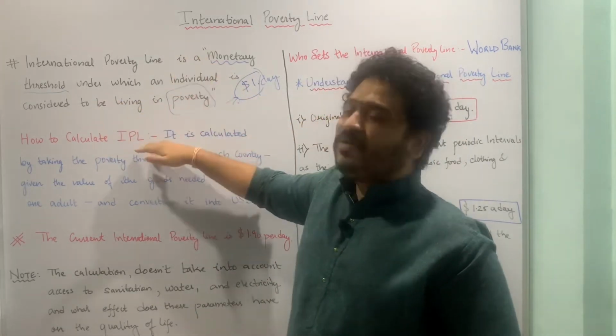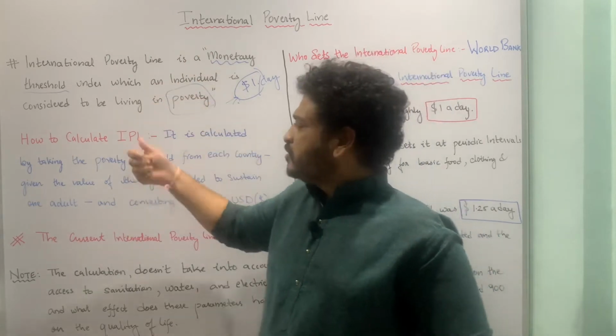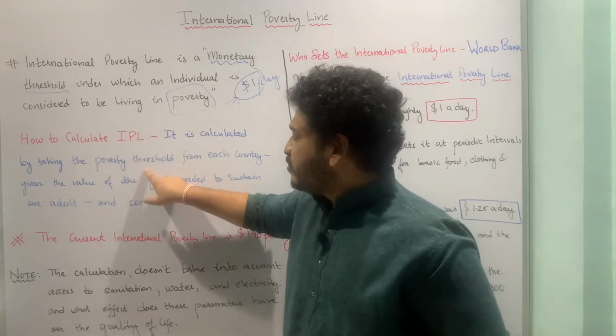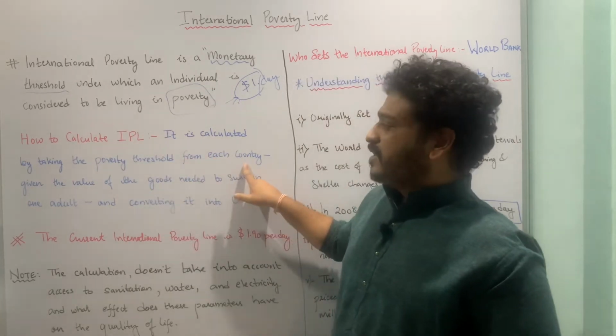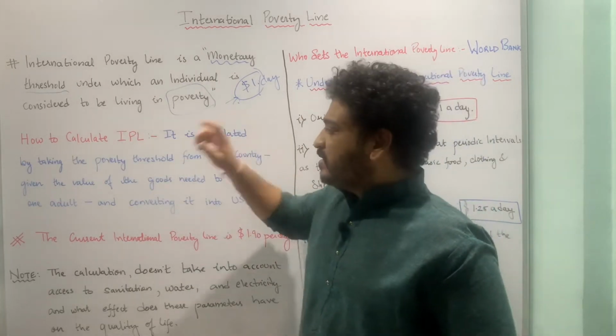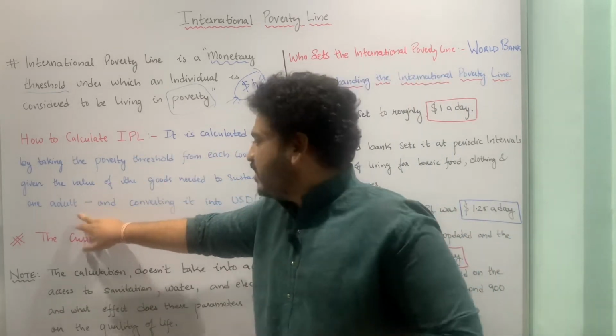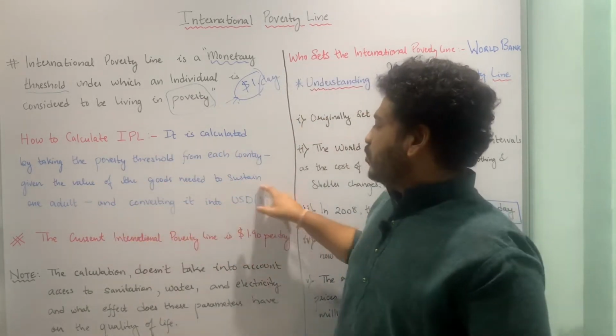So let us look at it. How do you calculate the international poverty line? The international poverty line is calculated by taking the poverty threshold from each country, such that the value of the goods needed to sustain one adult is given, and converting that into dollar terms.